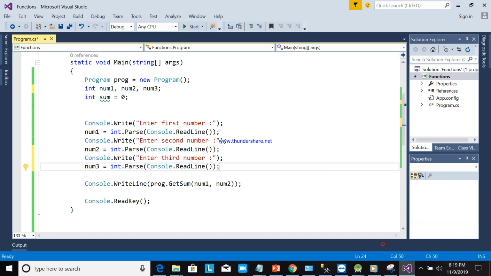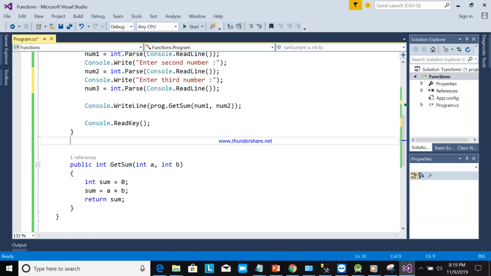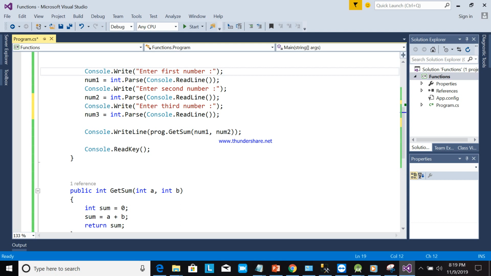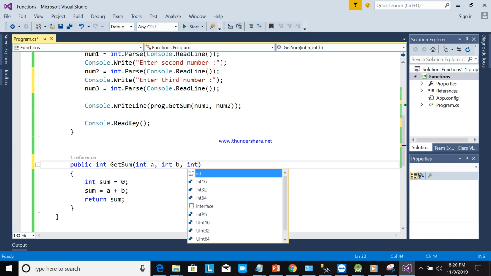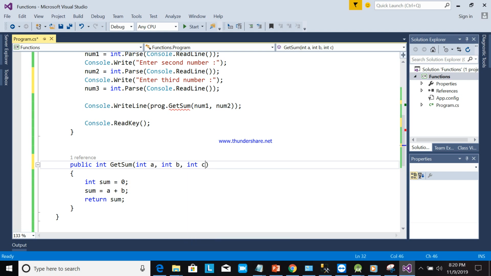So now, as you can see, how to compute this one? This is two numbers only, A and B. So how will you pass this num3 here? So again, you will add here int C. Then we will put here plus C. Then the result will be here. Okay, it will be integer.